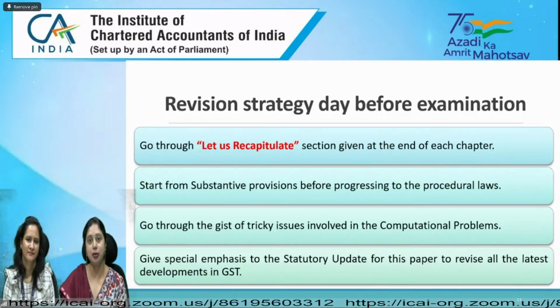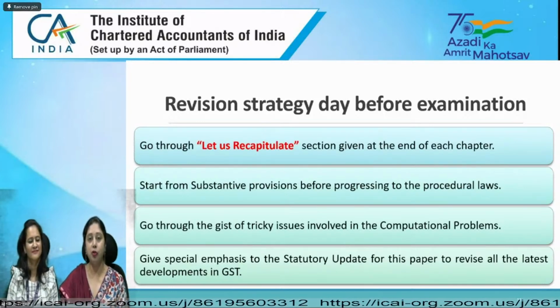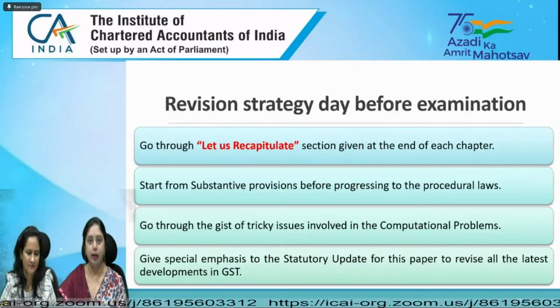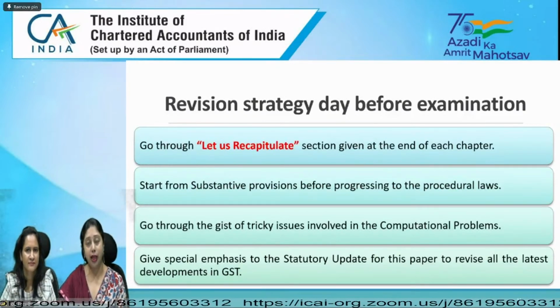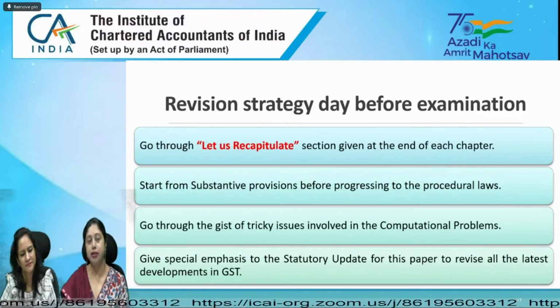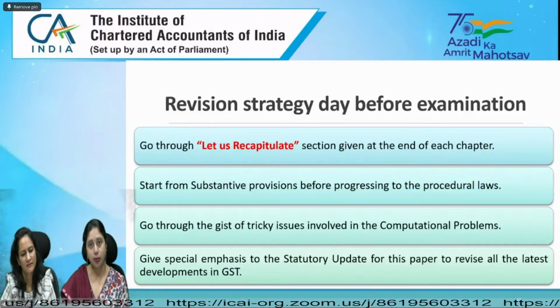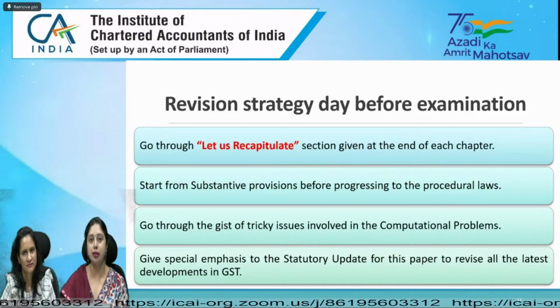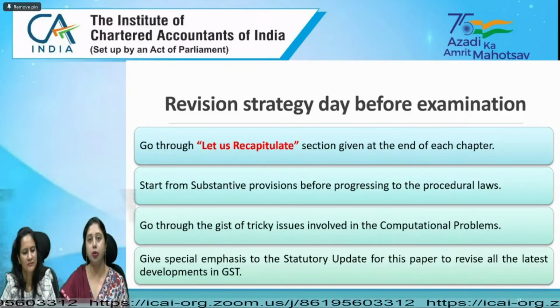Now, what are the substantive provisions? Substantive provisions are the core provisions of the GST on which the entire law is based, and they are supply, charge of GST, then time, value, exemptions under GST, place of supply, and input tax credit. So basically, the first 8 chapters are the substantive provisions. They are the core provisions of GST.